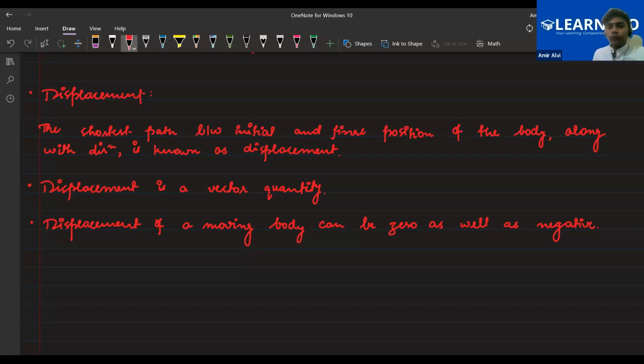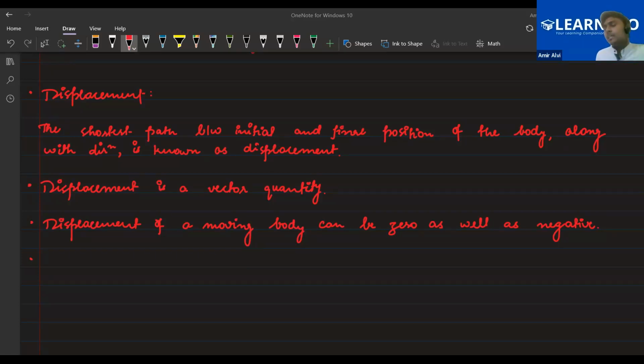Is this clear to all of you? Please let me know. Yes, sir. Any doubts so far? No, sir. So displacement of a moving body can be zero as well as negative. Next thing for the displacement is that displacement is also measured in meters.